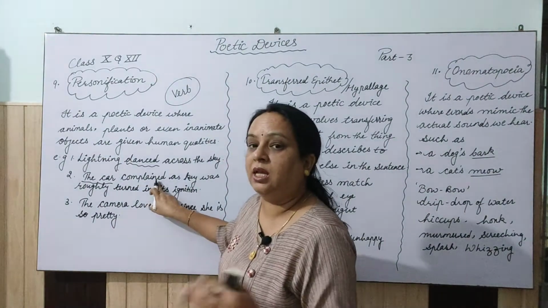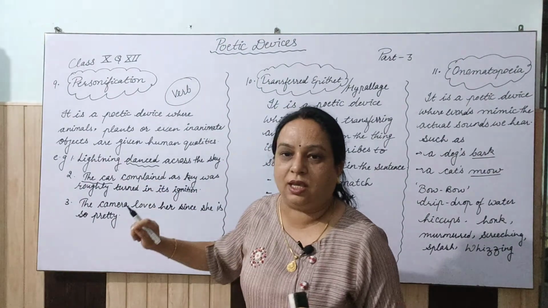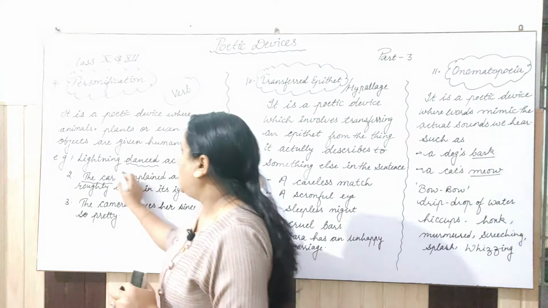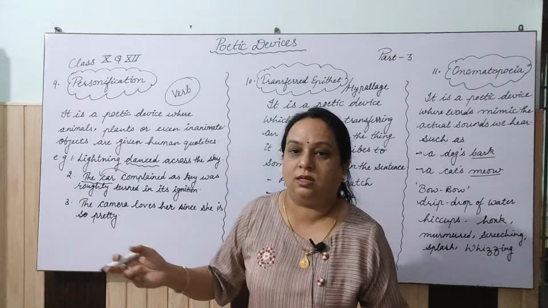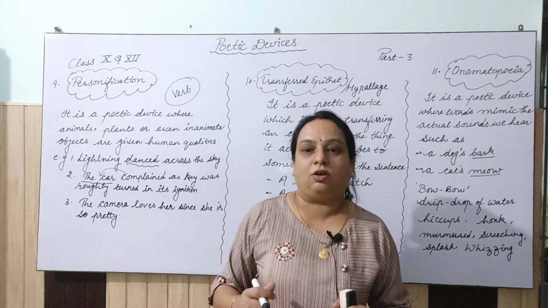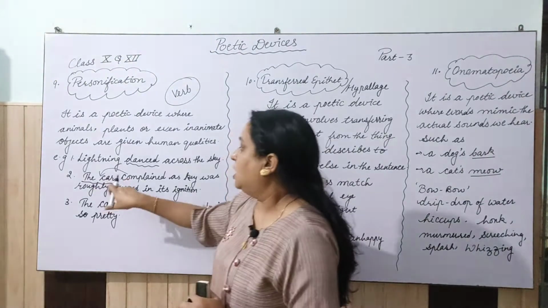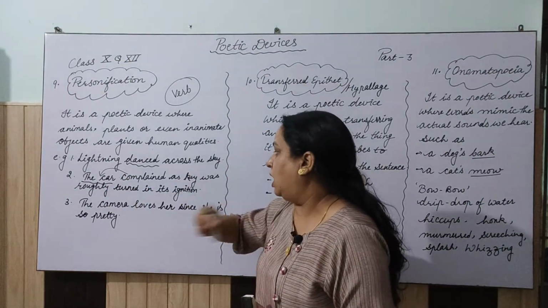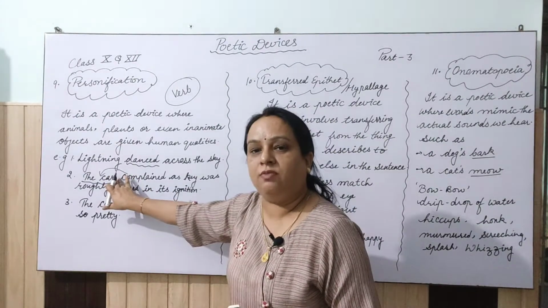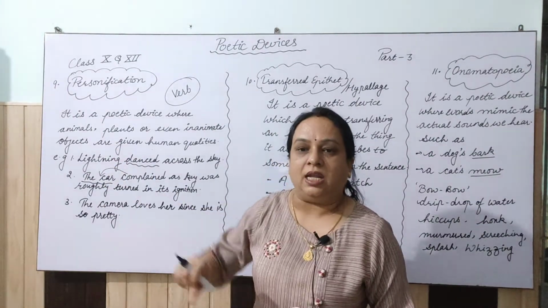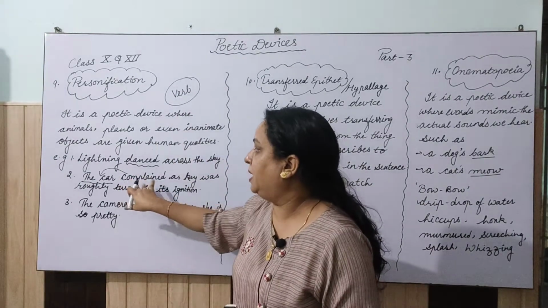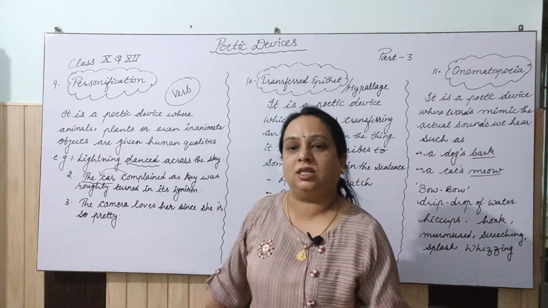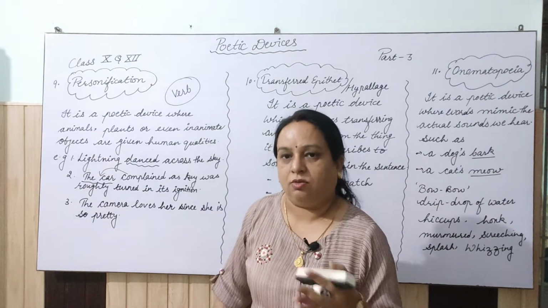The car cannot complain because it cannot even speak. So I have transferred the complaining quality to the car, since a man always has a complaining nature, right? That is why personification is being done here.